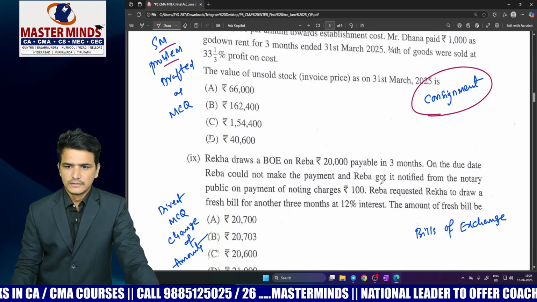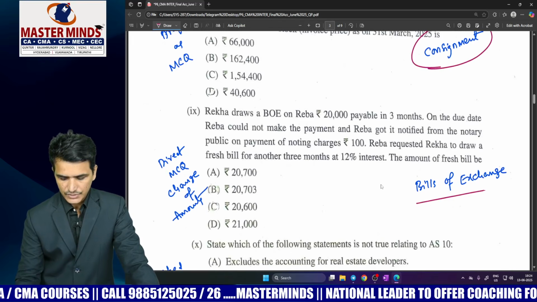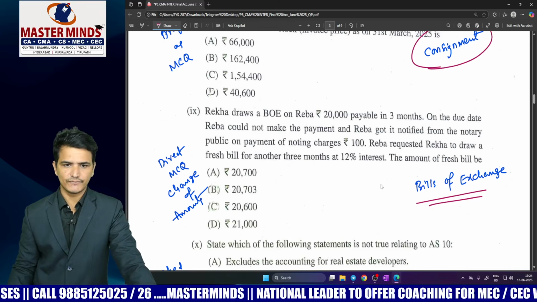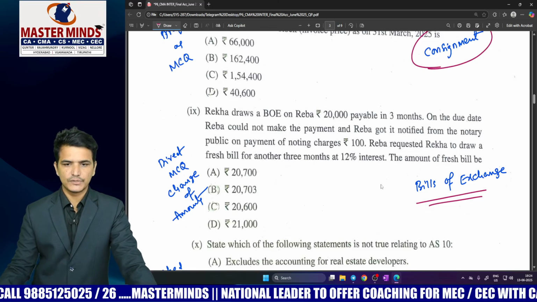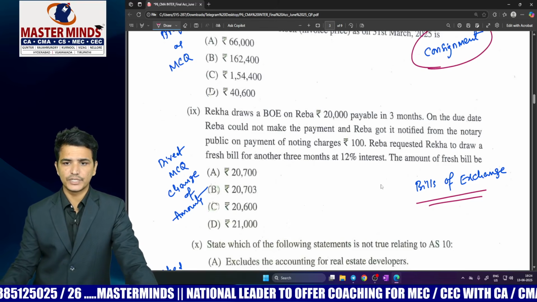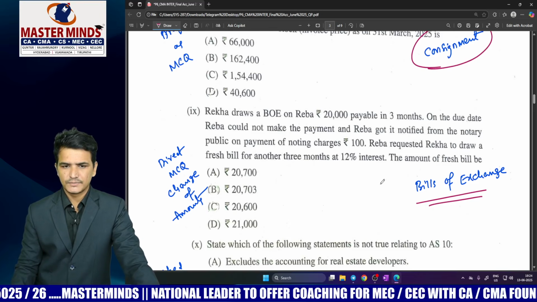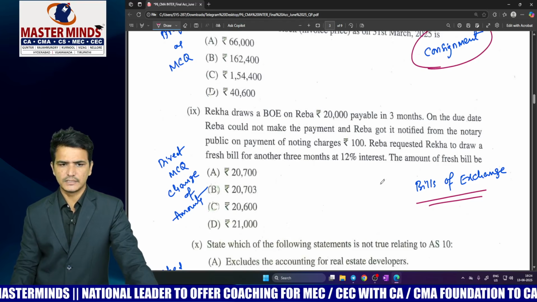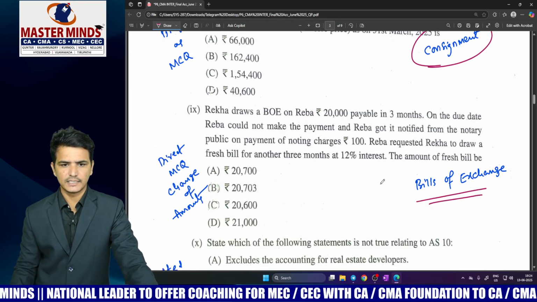Okay. Next one coming to bills of exchange. In case of bills of exchange, it is also a direct MCQ with change of amounts. Similar kinds of MCQs we have already covered in our MCQ material. Either the MCQ may be from study material or it may be from RTPs or MQPs. Similar kinds of MCQs are already there.